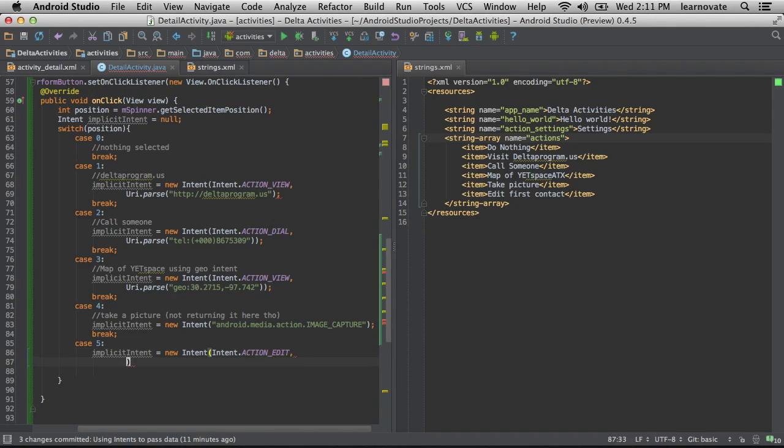We can even specify not just go someplace, but a more vague kind of content type, and with that action, we can say not only go to this user, I want to edit this particular piece of content.